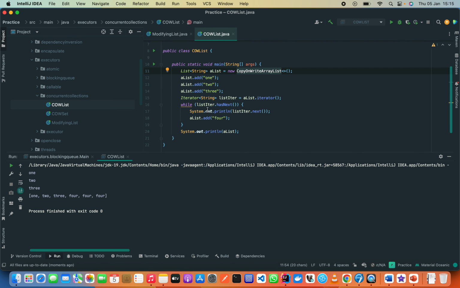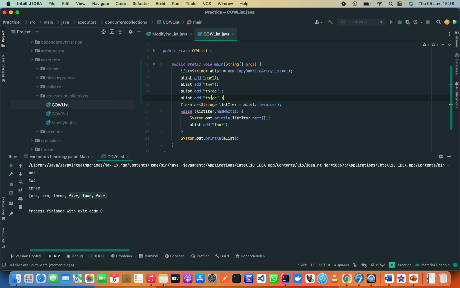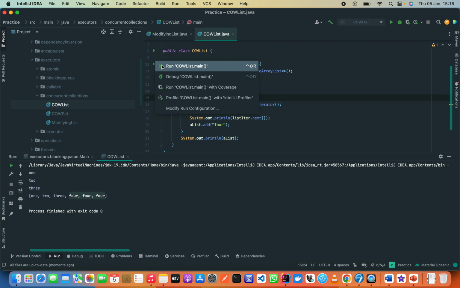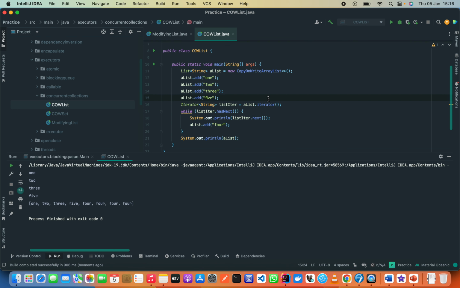We see that we even get a 4 here, like 3 times, because we have the element added 3 times. So let's say 5. We have it added 4 times.